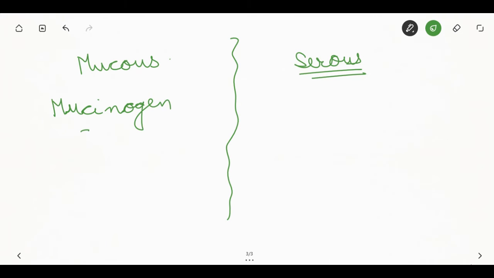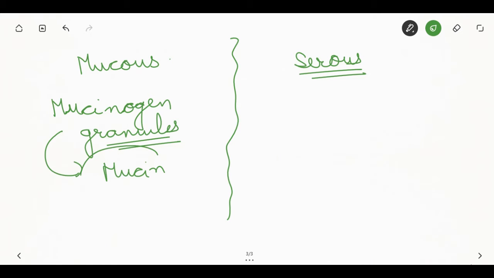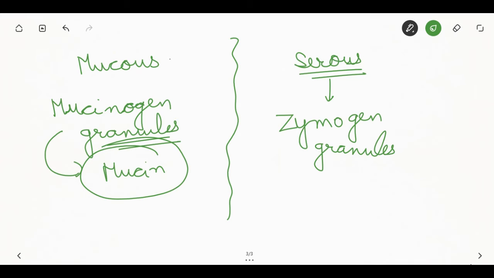It forms a viscous secretion containing mucin, which is a useful lubricant for the food and protects the oral mucosa. Whereas the serous cells contain opaque small zymogen granules, that is the precursor of ptyalin.